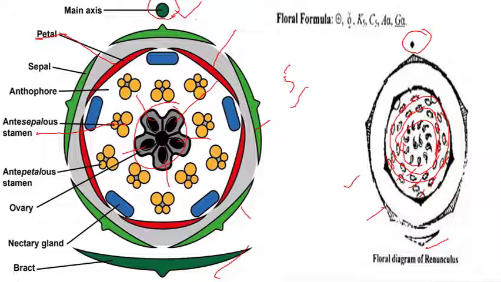Now here we move towards the floral formula. So I start the floral formula from here. First of all, the morphology of the flower is actinomorphic. Then male and female parts are both present, indicated by this sign.